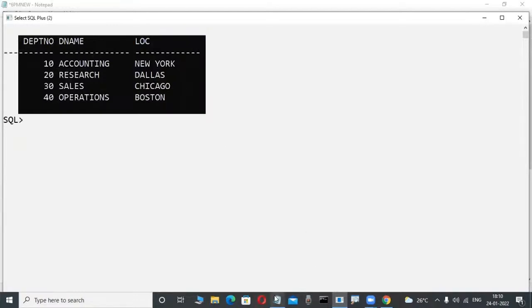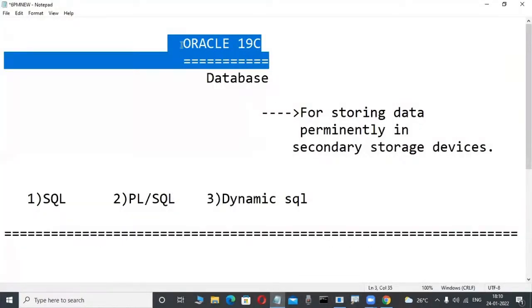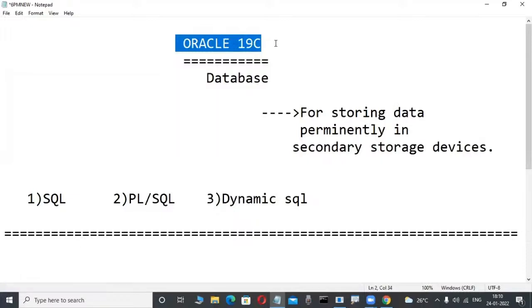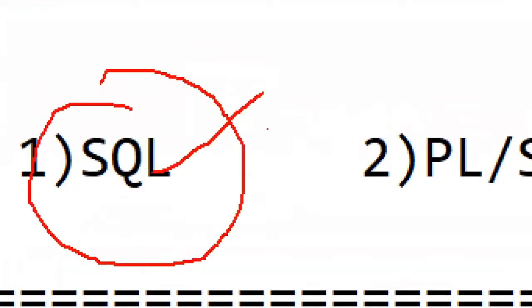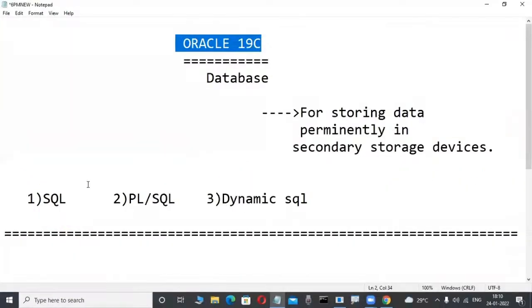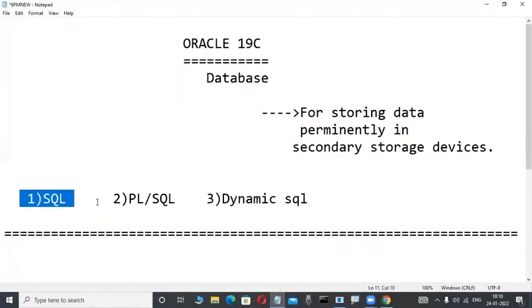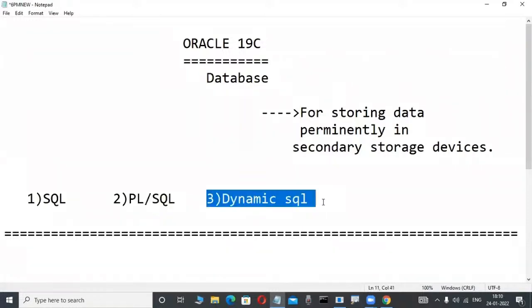For operating these relational data model products, one universal language is there. What is that? SQL, Structured Query Language. But to operate the Oracle product, not only the SQL language, three languages are there. One is SQL, another is PL/SQL, Procedural Language extension for SQL, and another is dynamic SQL.